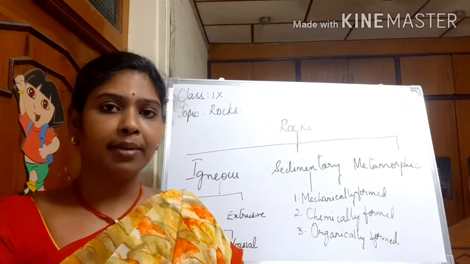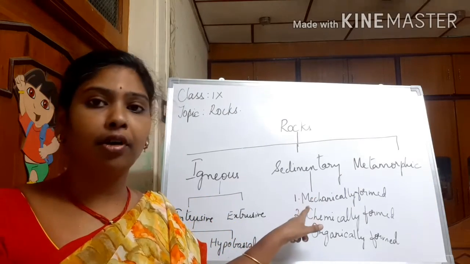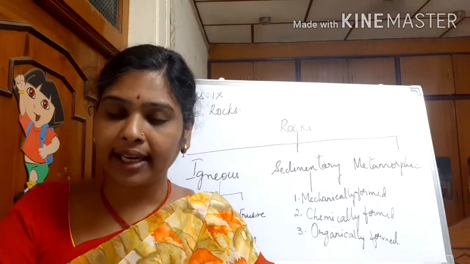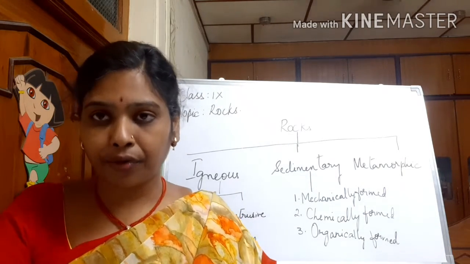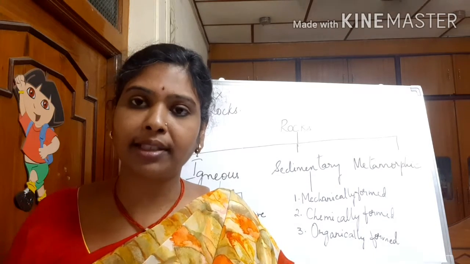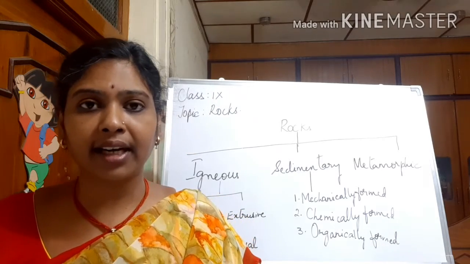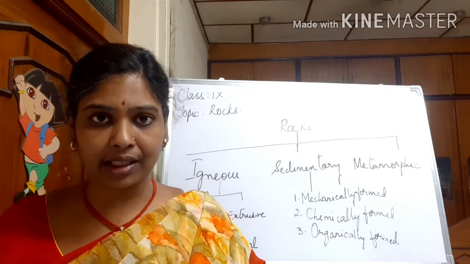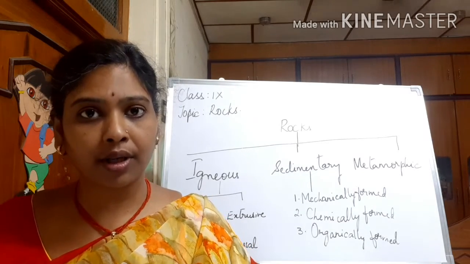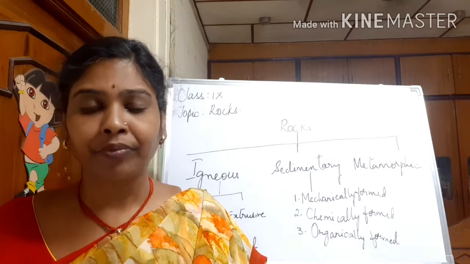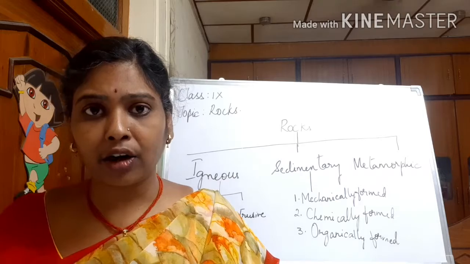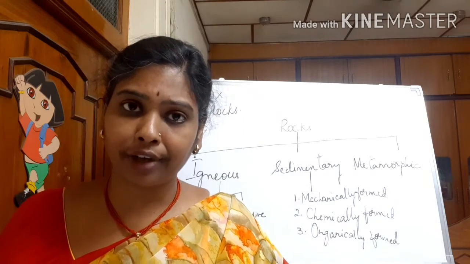Coming to types of sedimentary rocks, first, mechanically formed sedimentary rocks. These are also known as clastic sediments. They are formed by weathering and denudation by different agents, whether it is sun, glacier, wind deposits, alluvial deposits, or any other kind of deposit.